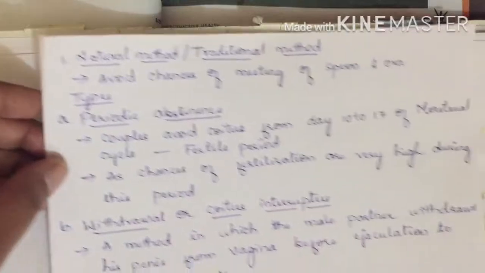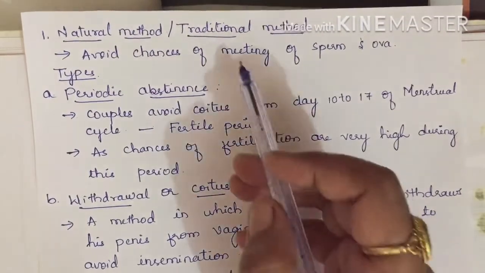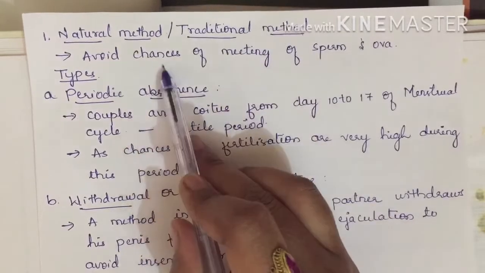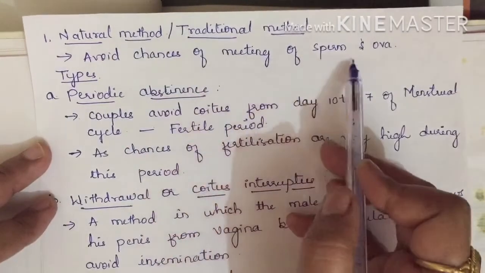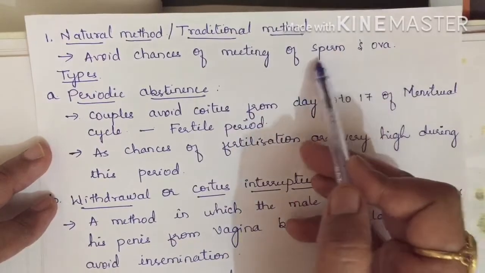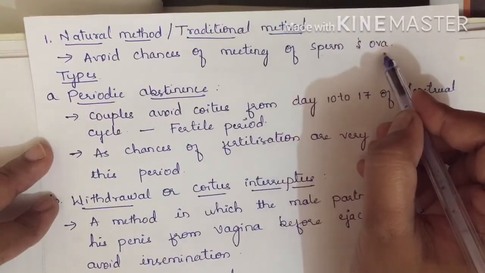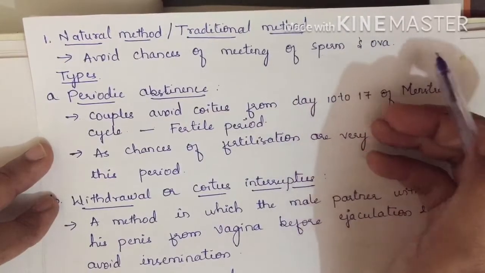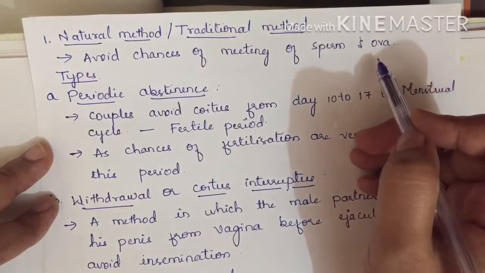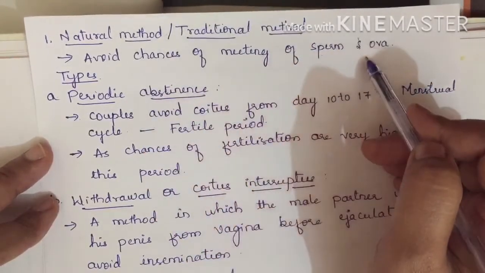First one we have here is the natural method. In a natural or traditional method, what happens? It avoids the chances of meeting of sperm and ova. Sperm and ova should not meet. What happens if these meet? Then it leads to fertilization. If fertilization takes place, then it results in pregnancy. That's why the natural method avoids chances of meeting of sperm and ova.